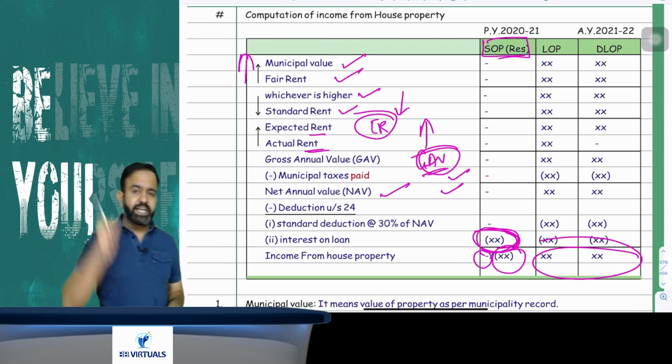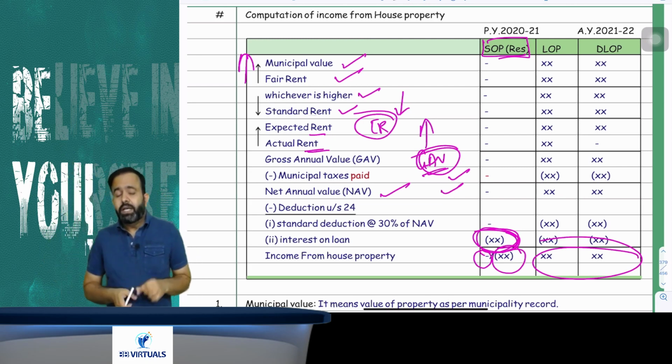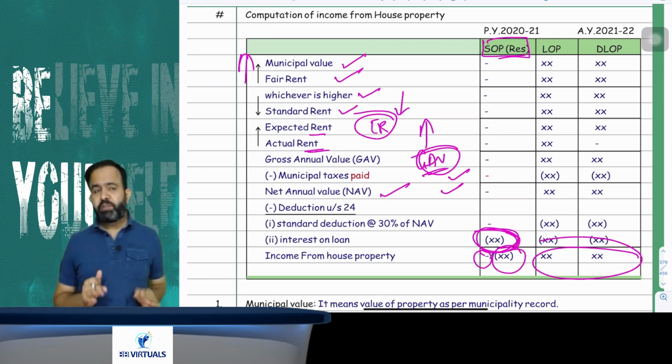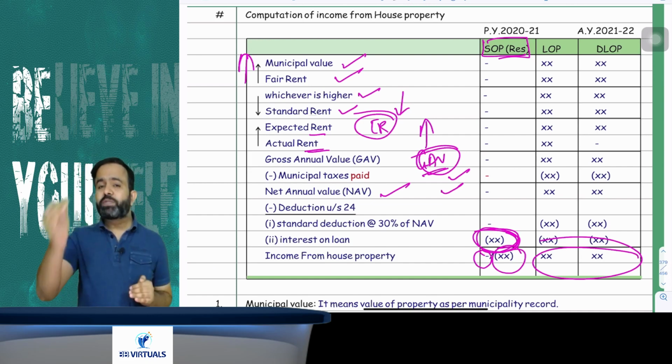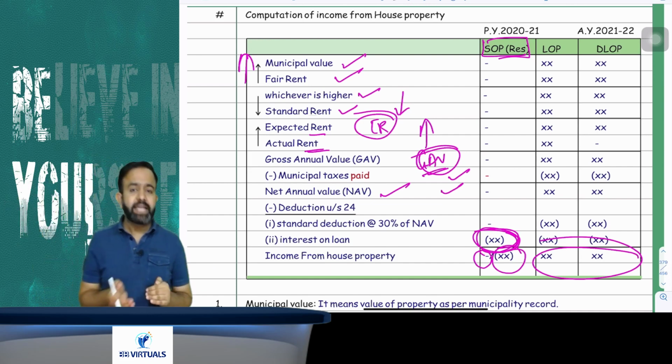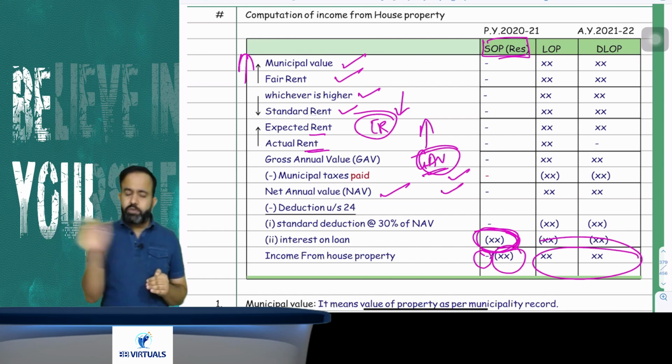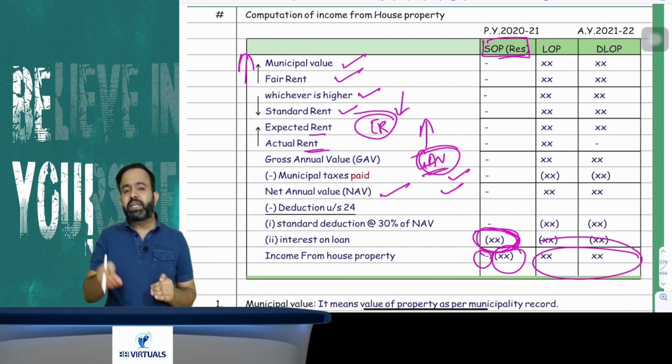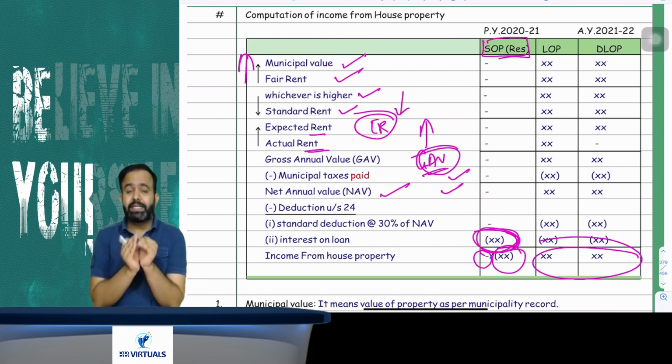So all people just pay attention. Question is that how you will calculate the income under the head house property. First, take the municipal value. Municipal value means value of property as per the municipality record. That is called rateable value. Now, second is a fair rent. Fair rent means reasonable rent or reasonable letting value or rent of similar property in the same locality. That is called your fair rent.